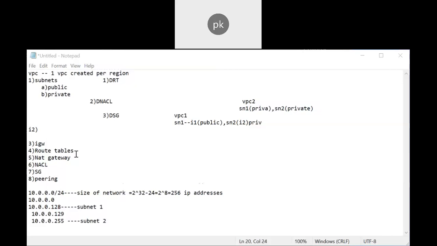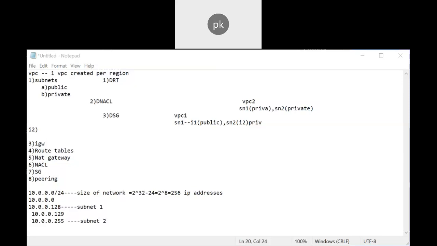So out of 256 IP addresses, or any range you take, 5 IP addresses will be reserved: the first 4 IP addresses and the last one. Here you can see the first one, 0, is not used, and the last one, 127.